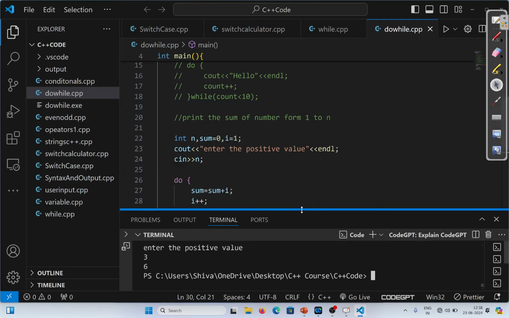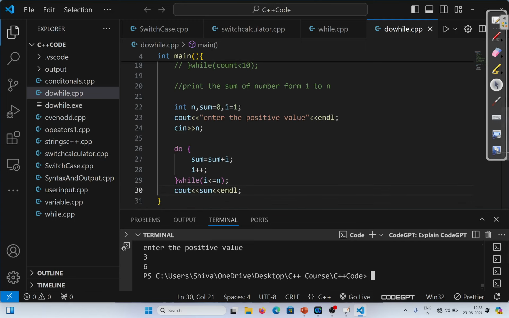Let's understand this. Let's understand it by each iteration. Initially, I declared the sum as 0 and I as 1. Then after that, I asked the user to provide the value of n. Until this point, everything is clear. Now, coming to the do while execution. In the first iteration, the value of sum will become 1. Reason: I have executed the line sum equal to sum plus I. Initially the sum is zero, and the value of I is initially one. So the sum will become one.